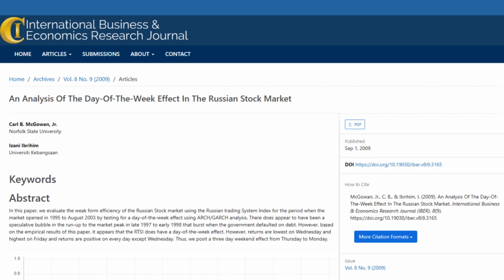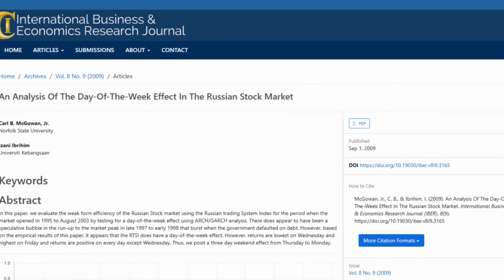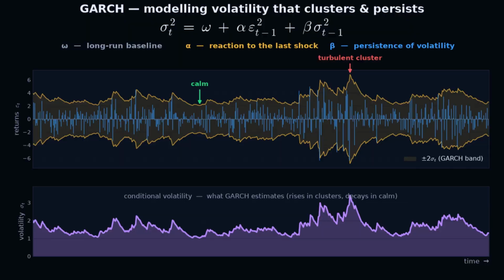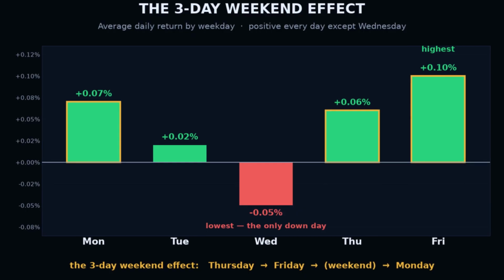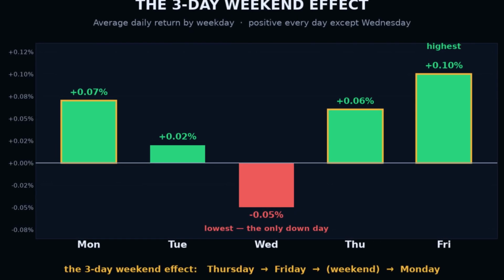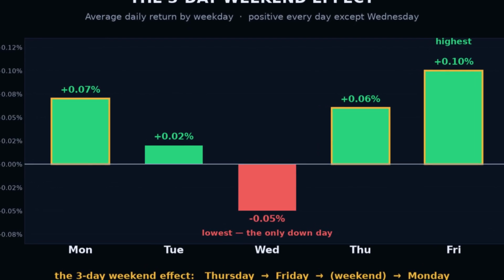Paper 2, McGowan and Ibrahim, 2009, Day of the Week effect in the Russian stock market. They ran GARCH analysis on daily returns and found returns are lowest on Wednesday and highest on Friday, and positive on literally every day except Wednesday. They call it a 3-day weekend effect, Thursday through Monday.